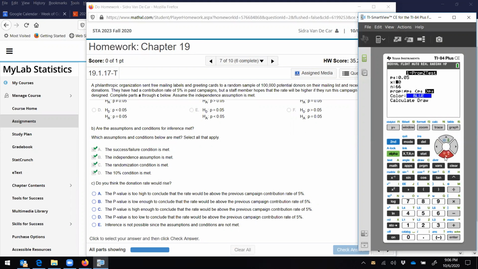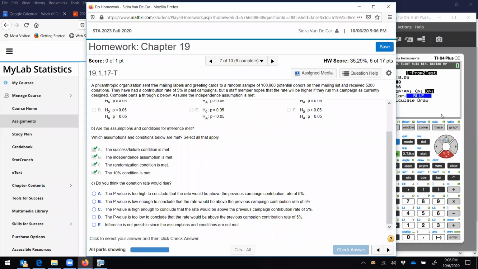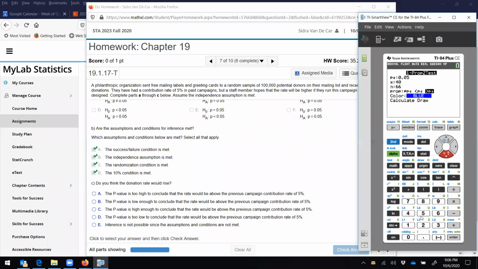And we did 5,200 out of 100,000. And we wanted bigger than the null. Our p-value is 0.0018. That's really small.